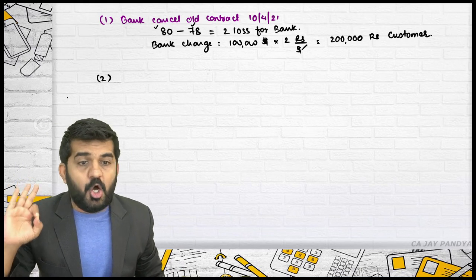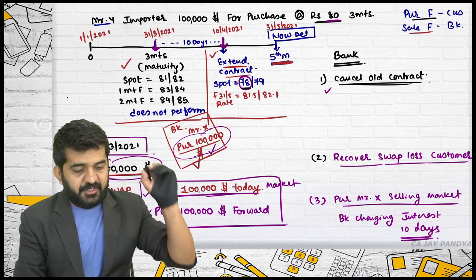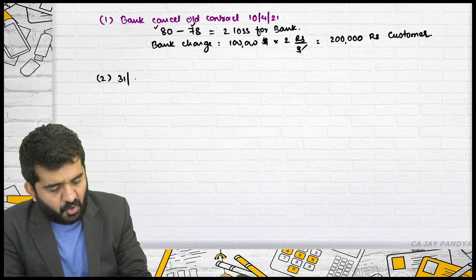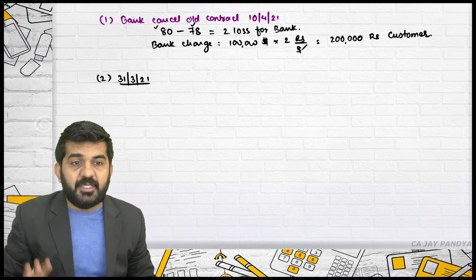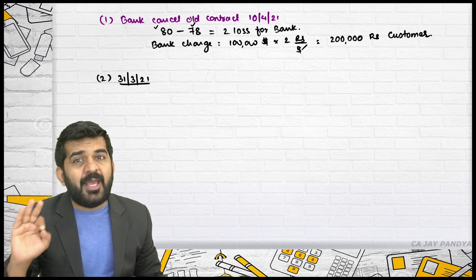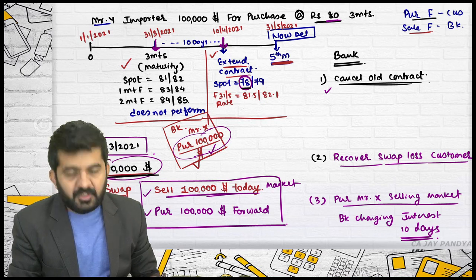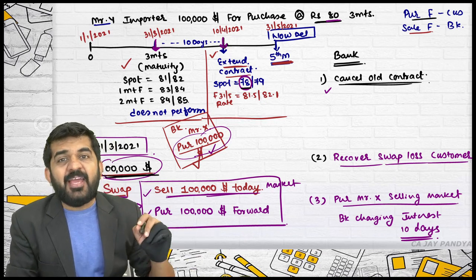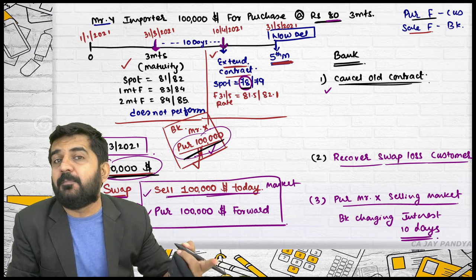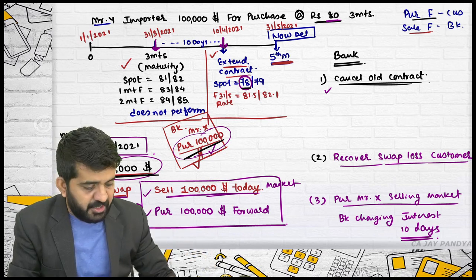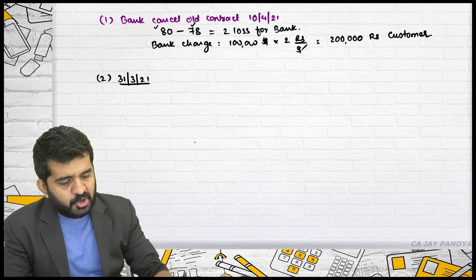Let me find out swap loss. Is it alright? See, what bank will do, and this will happen, I'll tell you on which date. This will happen on 31st of March 21, that is on maturity, that is after 3 months. Is it alright? Bank would have sold $1 lakh to Mr. Y. Mr. Y is not purchasing. See, bank will always complete its position. Because it is having a counter position, it will have to cover its position. It has already purchased $1 lakh, so now they will have to sell $1 lakh. So I'll draft a swap.